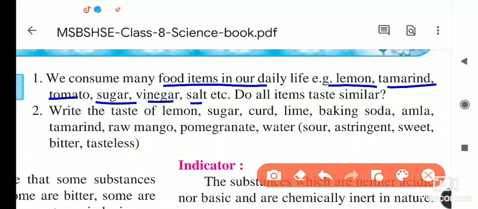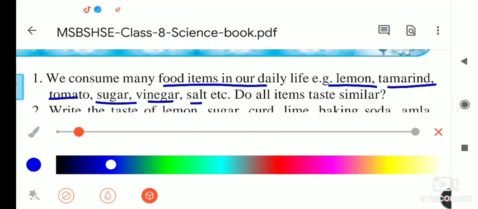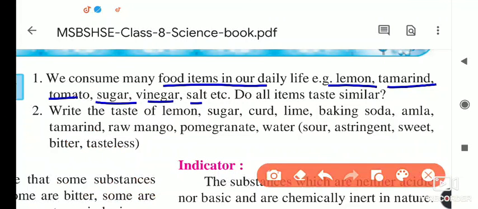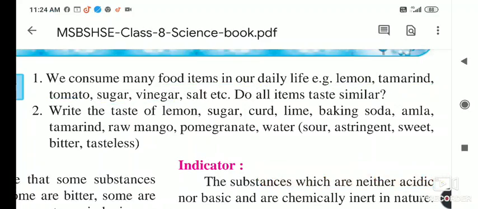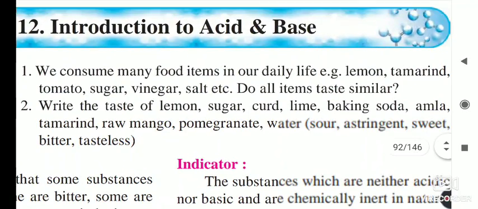Do all items taste similar? Yes or no? No, because lemon is sour in taste, tamarind is also sour in taste. Next, tomato, its taste is different, sugar is sweet, vinegar is sour, salt is salty. This means these items' tastes are different from one another. Next, write the taste of lemon.